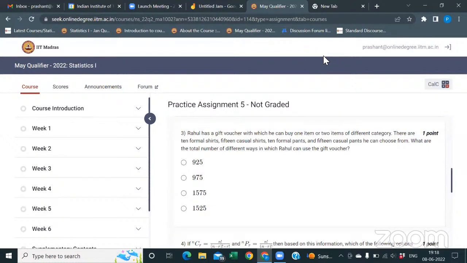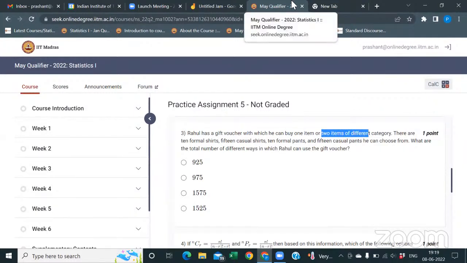See, he can buy 1 item or 2 items, right? Yes, sir. Now let's proceed. There are cases. You have to consider the number of ways for one item, then add the number of ways for two items of different category, right? You got it? Yes, sir.